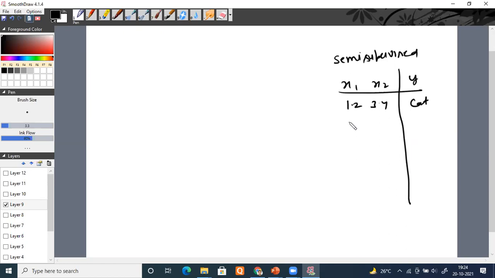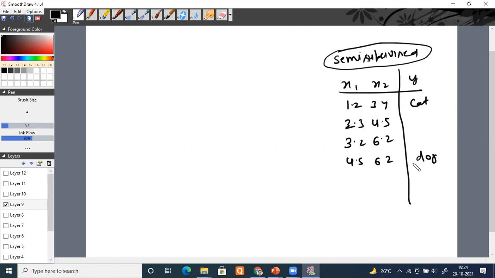For the other parameter 2.3, 3.4, no output is available. Again for 3.2, 4.6, nothing is available. But for the next parameter, 4.5, 6.2, the output is available, let's say dog. So you will have a mix of data: some labeled data and some unlabeled data. This kind of algorithm is known as semi-supervised algorithm. Not perfectly supervised, they are semi-supervised.